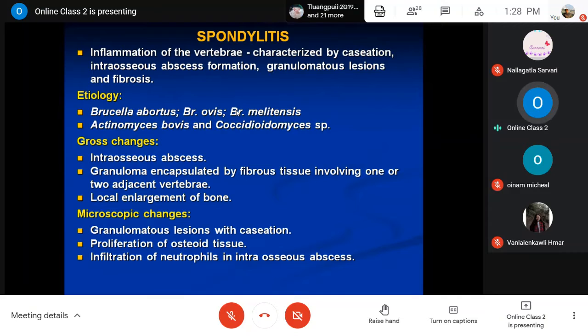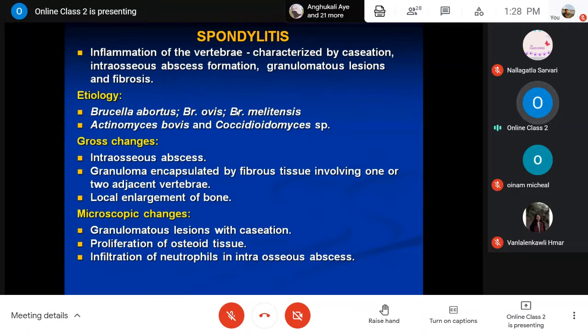The vertebrae may be deformed, and there may be local enlargement of that particular part, maybe in the cervical area, the thorax, or the lumbar. That part will be enlarged, very painful, and you cannot move, and there is stiffness.